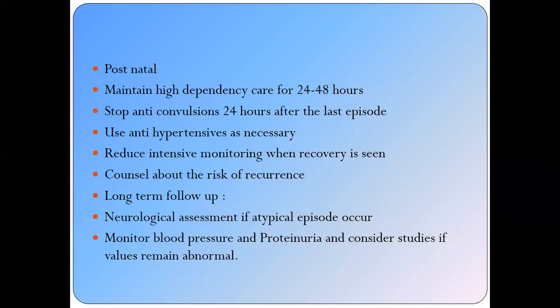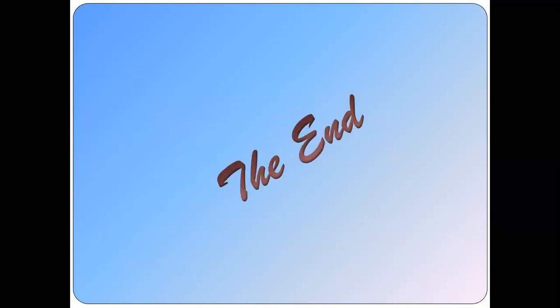Counsel about the recurrence: we discussed that there is a 20% recurrence risk of eclampsia and preeclampsia. All these patients require long-term follow-up. Ask the patient to come after 15 days, then after 6 weeks, and then monthly for at least 6 months, to see whether the blood pressure persists. Neurological assessment is very important at each visit, and monitor the blood pressure and proteinuria, and consider the values if they are abnormal. Thank you very much.